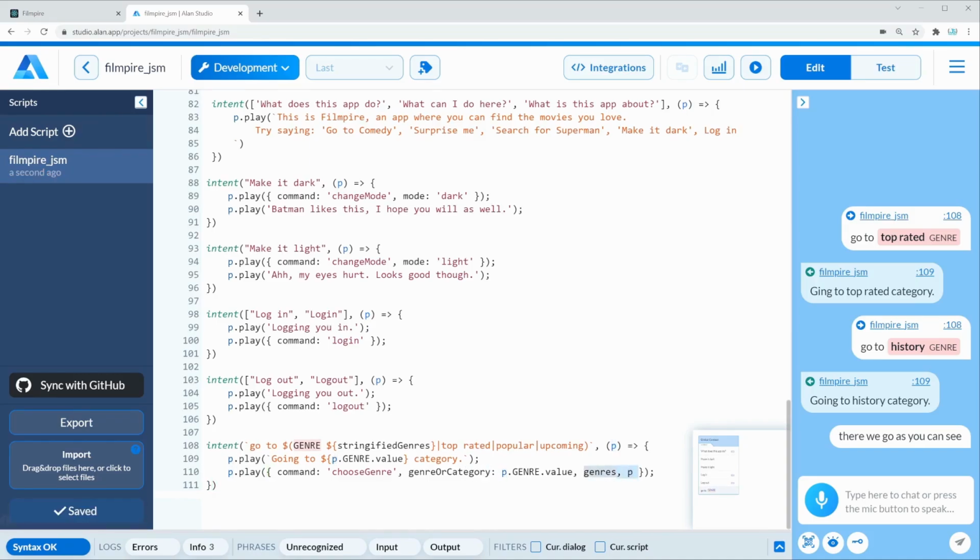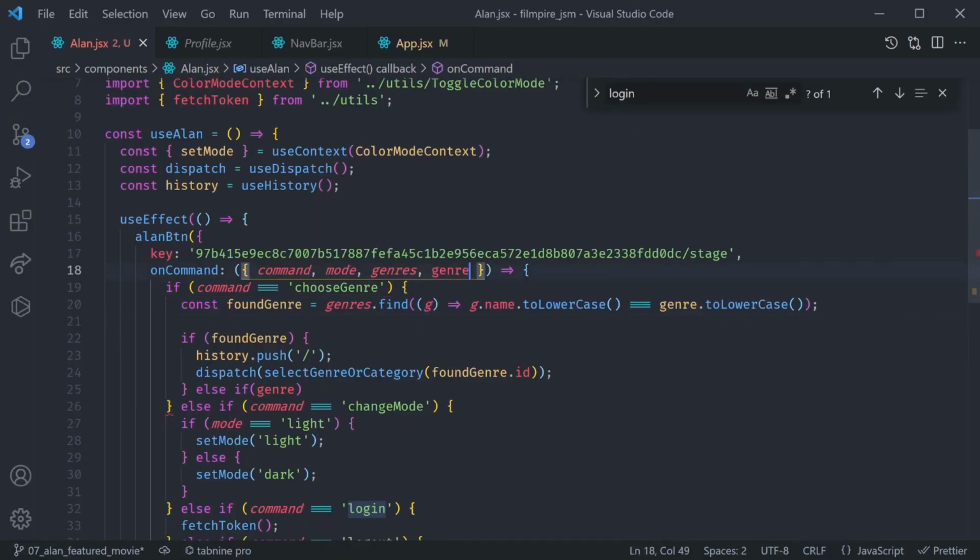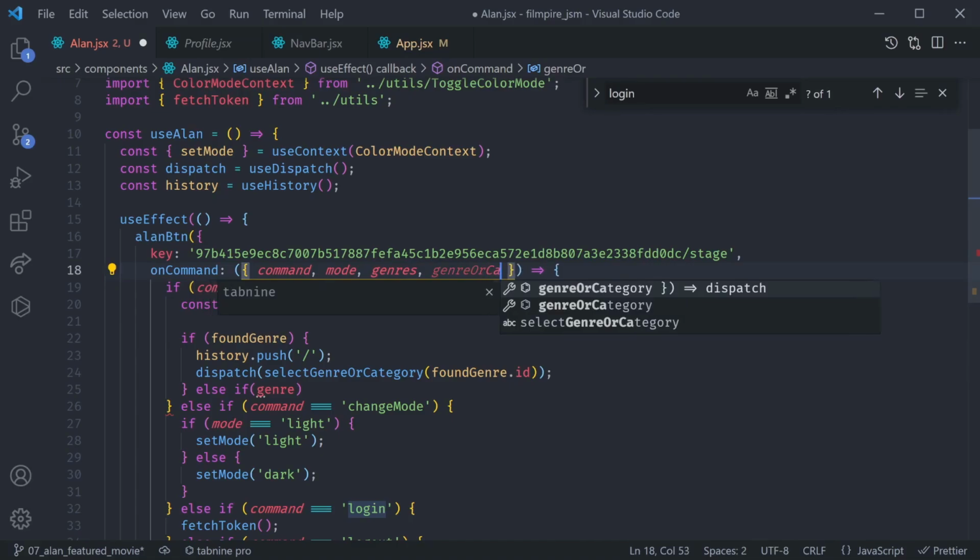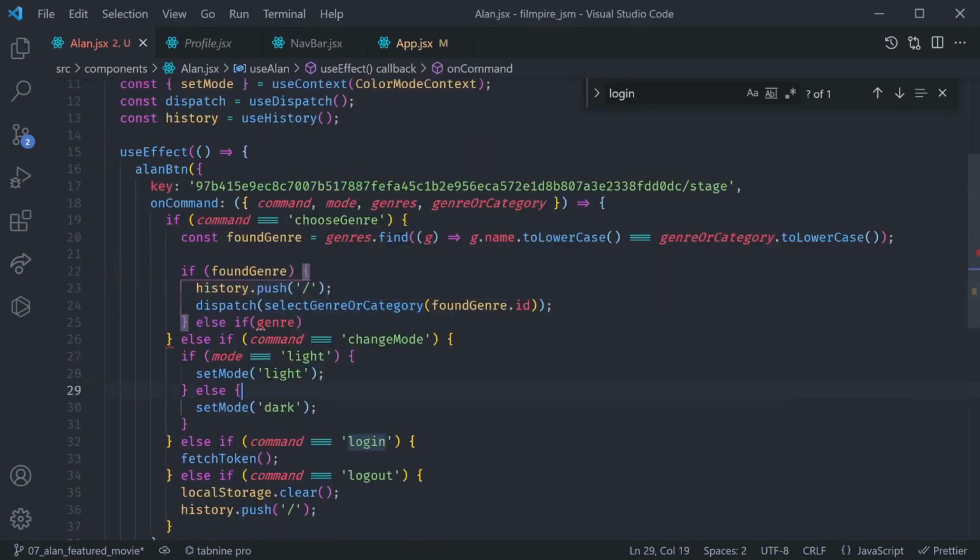And we also don't need this P. Now in here, we can rename this to genre or category. Okay, so now this makes just a bit more sense. We're checking if it's a genre or a category. In this case, we found a genre, so that means that it is a genre and not a category.